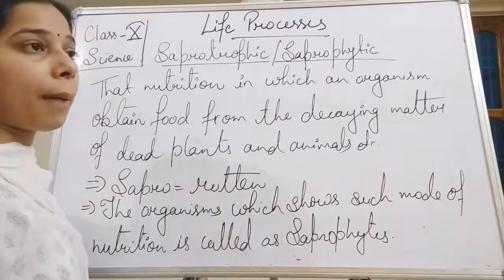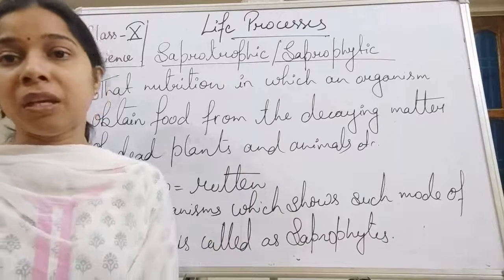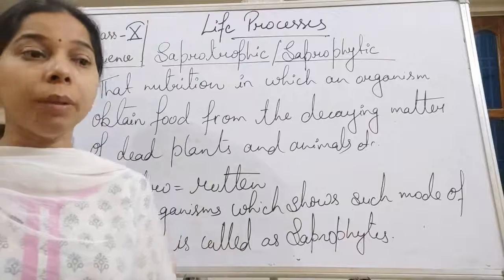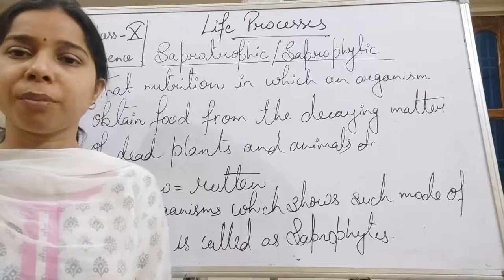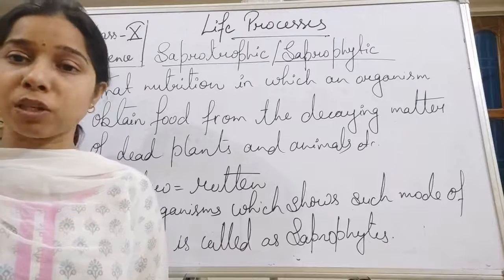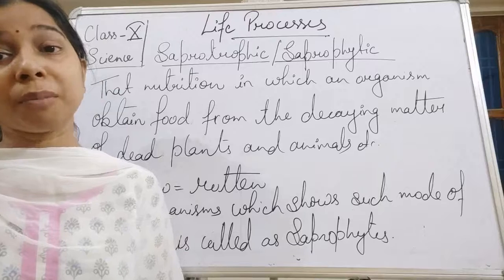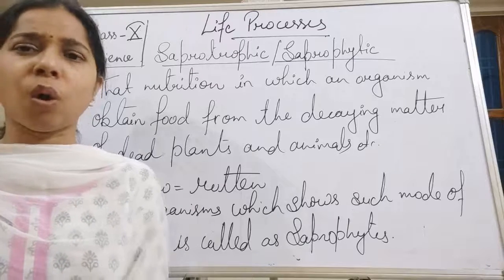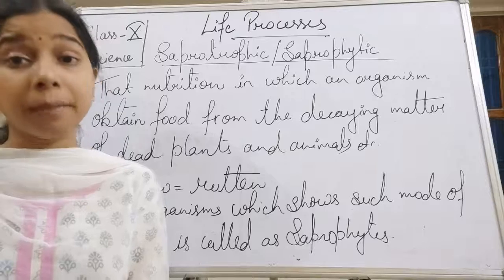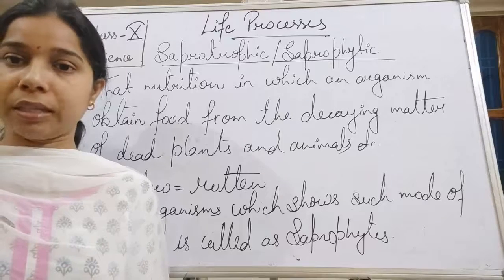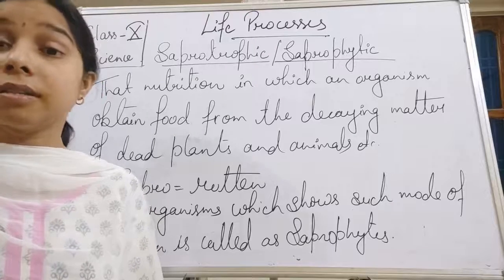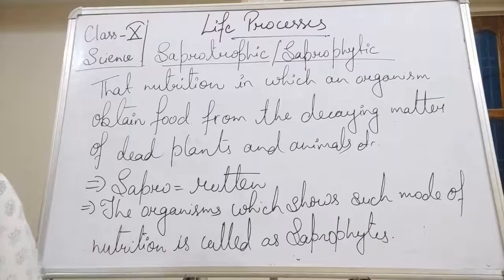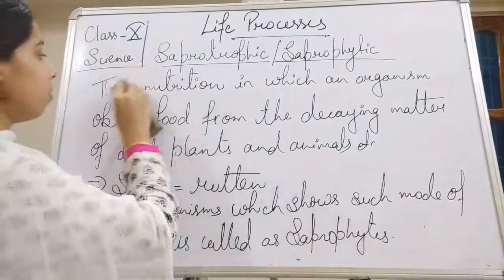Now, there are lots of examples, students, especially the fungi. If you see mold, you have seen that it grows on rotten bread, so it obtains its food from the rotten bread. If we talk about the mushroom, mushrooms take their food from the bark of a tree, that is, the rotten part of the tree, or a dead plant. So they grow in such conditions. So we can say that fungi we will include in the saprophytes. So let me write the examples of saprophytes.